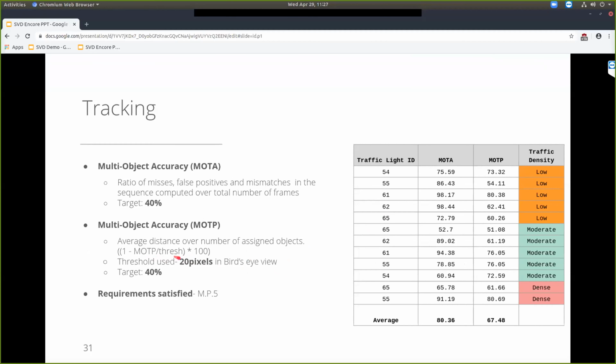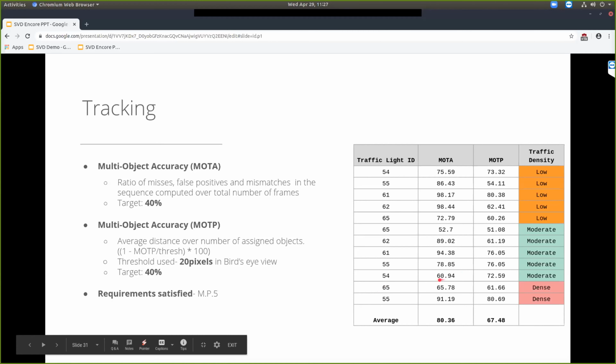This experiment involved capturing data from different traffic lights, running detection and then passing it to the tracking algorithm, and on average we get 80 and 67 as the numbers. So this satisfies our fifth mandatory performance requirement.